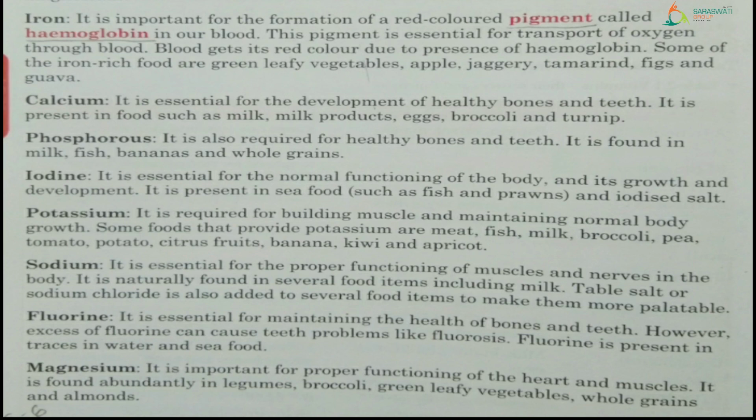Because we know that the heart is the main organ of our body. It is found abundantly in legumes. Abundantly means more. Legumes means pulses, broccoli, green leafy vegetables, whole grains and almonds. So for heart and muscles we require magnesium. So these are examples of such minerals which are necessary for our body.